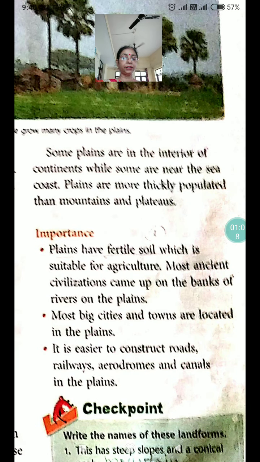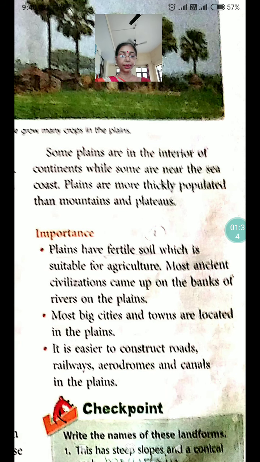Importance. Why are the plains important? Plains have fertile soil which is suitable for agriculture. Most ancient civilizations came up on the banks of rivers on the plains. Most big cities and towns are located in the plains. It is easier to construct roads, railways, aerodromes and canals in the plains.